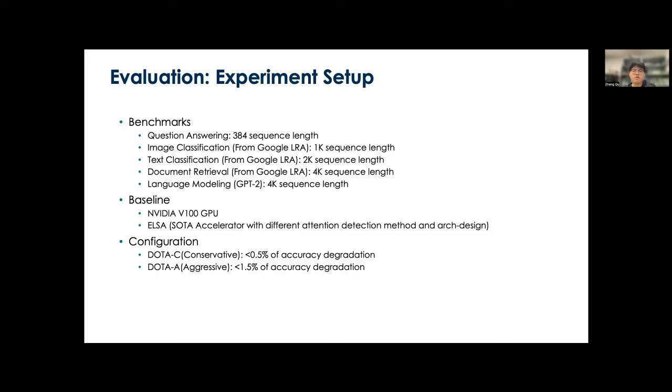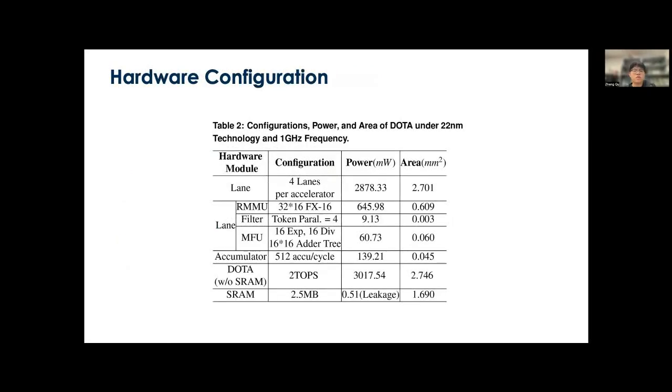We experiment on two versions of DOTA. The difference is how much accuracy degradation we can allow. For DOTA conservative, we only allow 0.5% of accuracy degradation, while DOTA aggressive can allow 1.5%. We implement DOTA in Verilog and synthesize the design using Synopsys Design Compiler with a TSMC 22 nanometer standard cell library. Each DOTA accelerator consumes an area of 4.4 square millimeters and a power of 3 watts.